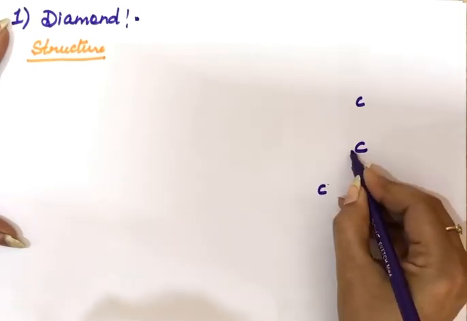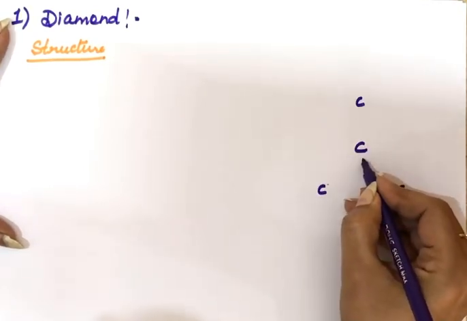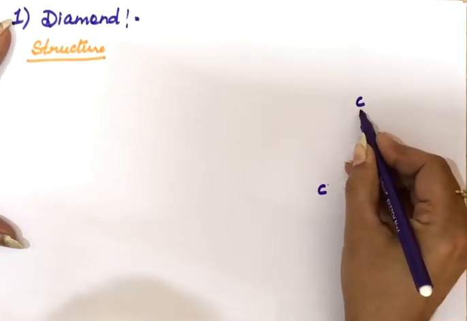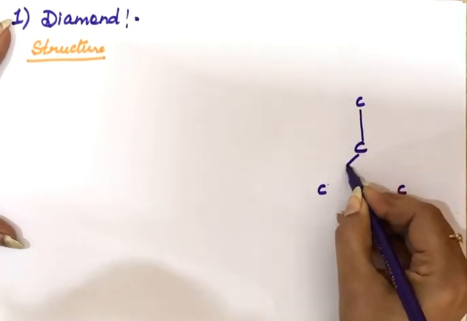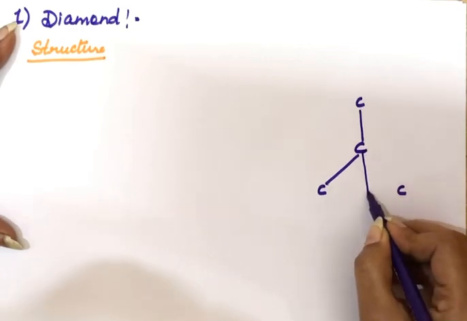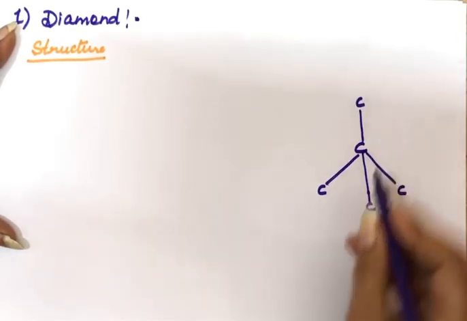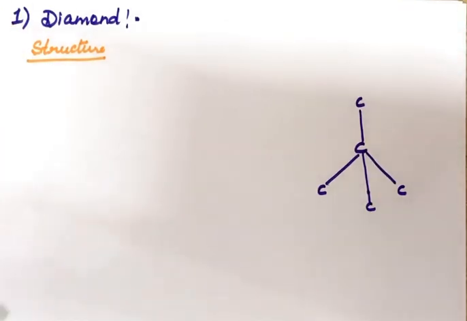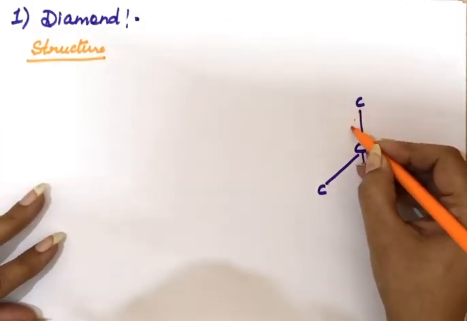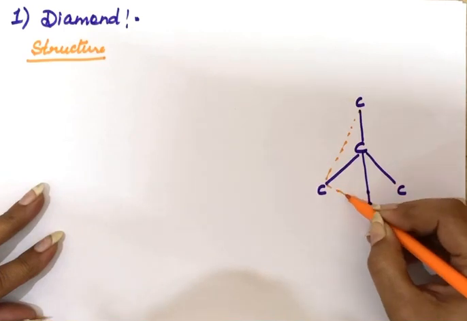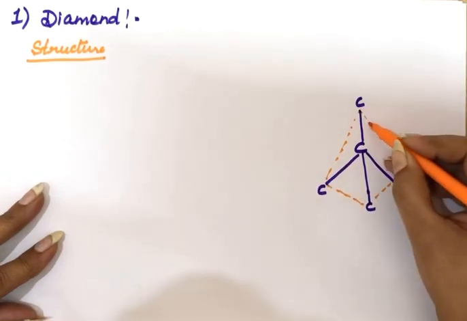There are 4 electrons in the outer shell of carbon. So using those 4 electrons, it is forming covalent bonds with 4 other carbon atoms, and when it is combining with these carbon atoms, they are combining in a tetrahedral way. See this structure they are forming.